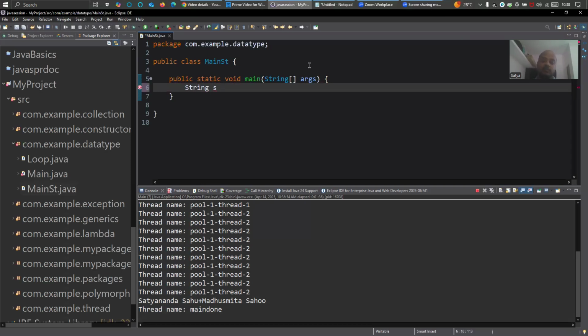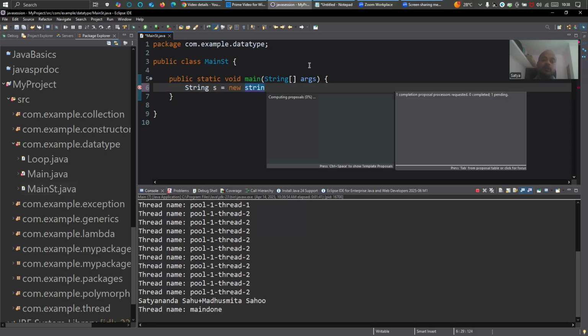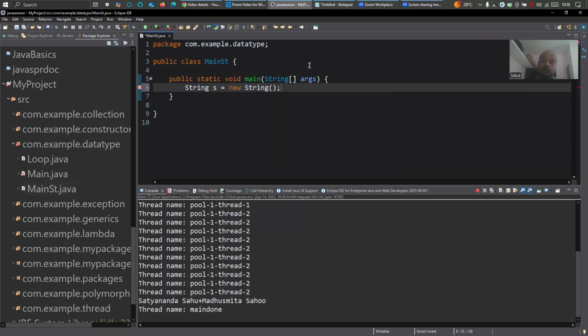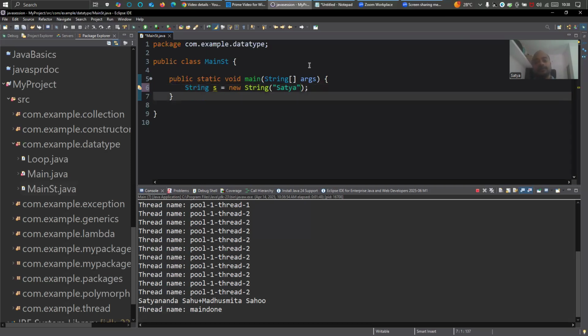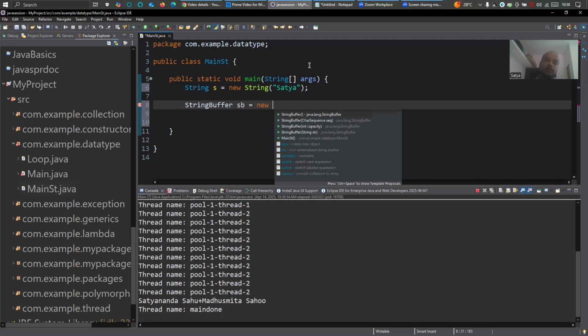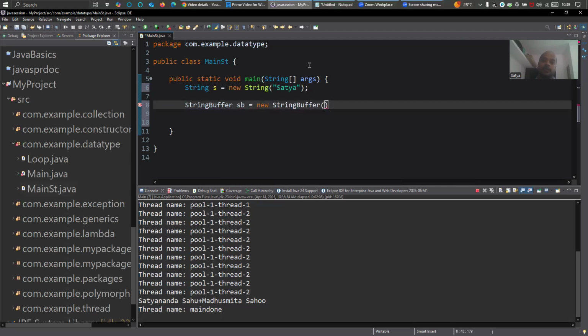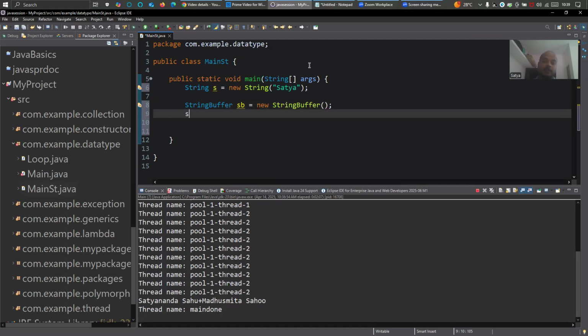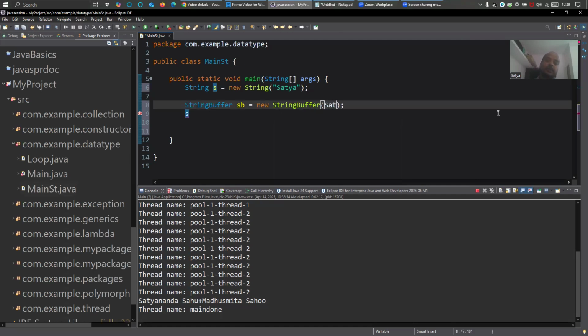String s is equal to a new string, that way I can do. I can also just use a string literal, right? This is how you create a string object. We'll go for string buffer. This is our string buffer. We create a string buffer object like this, and then if you want to create Satya, you can write Satya inside this.